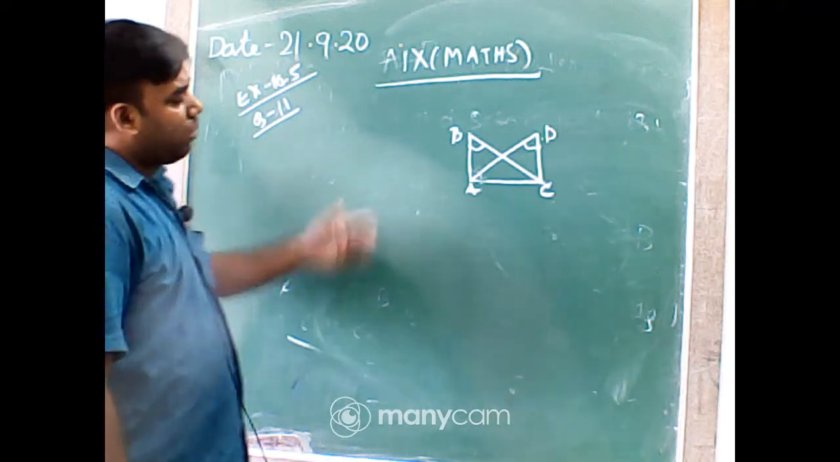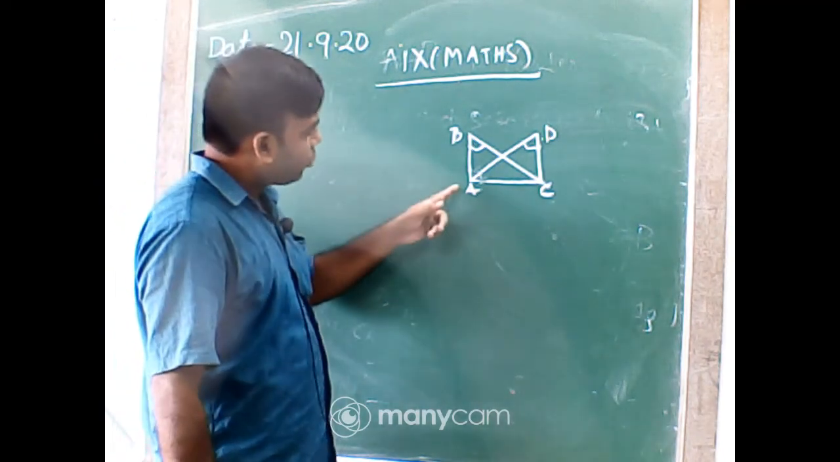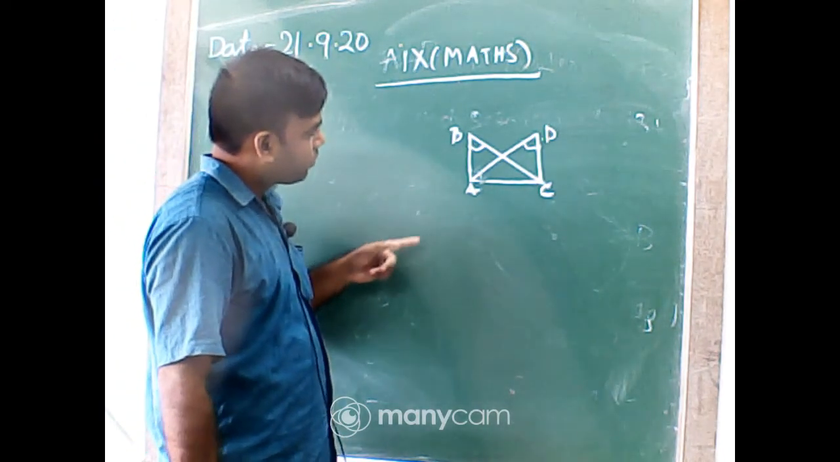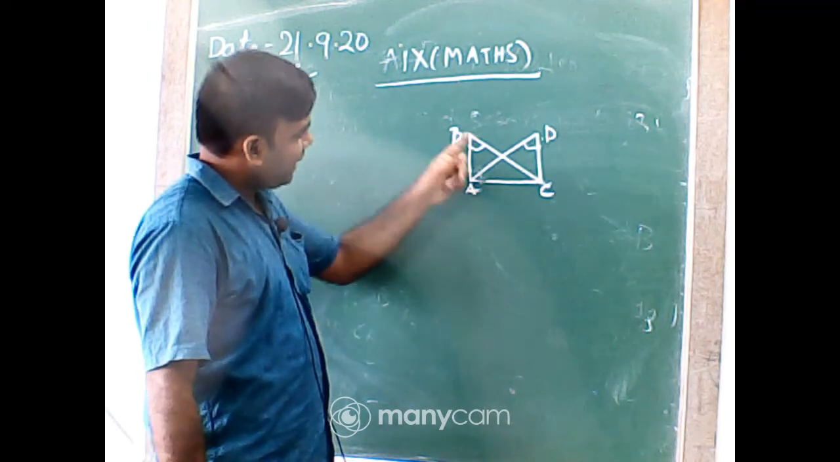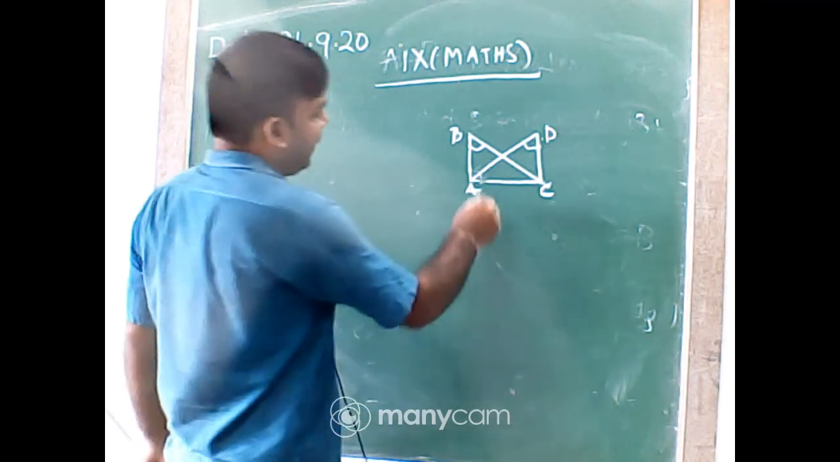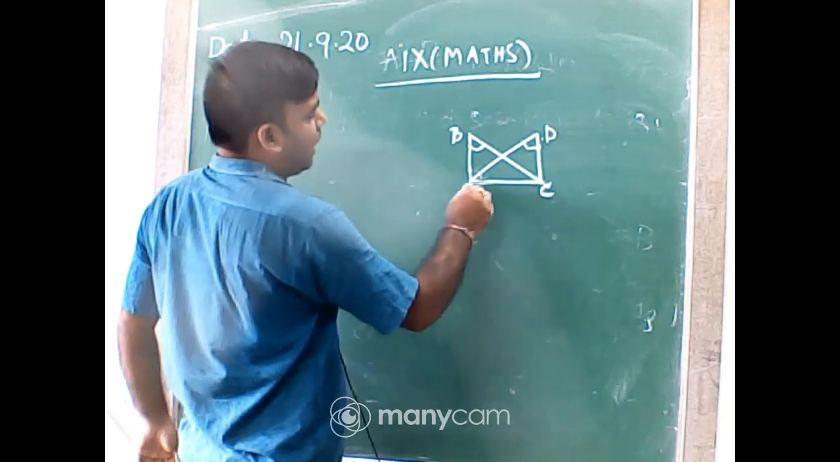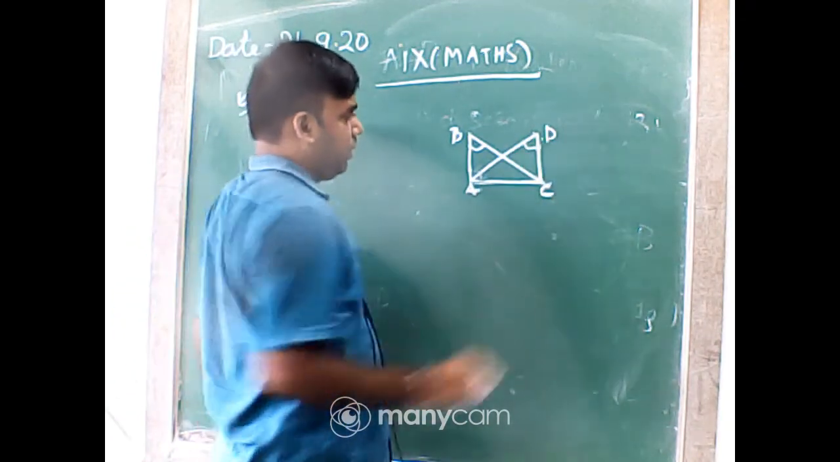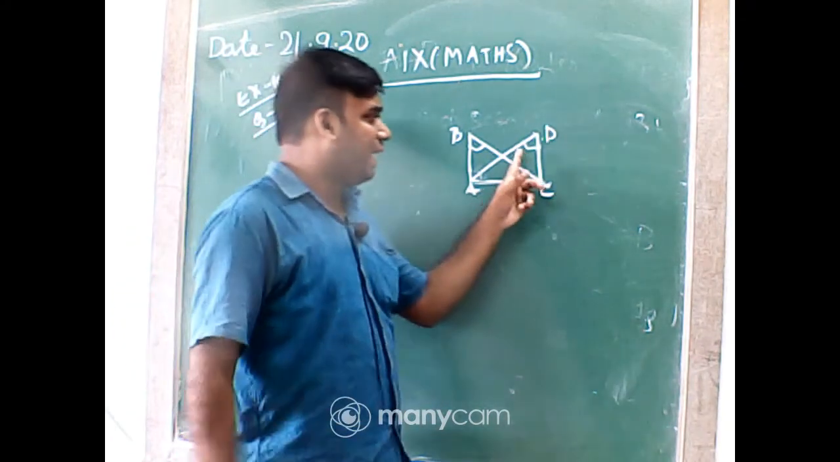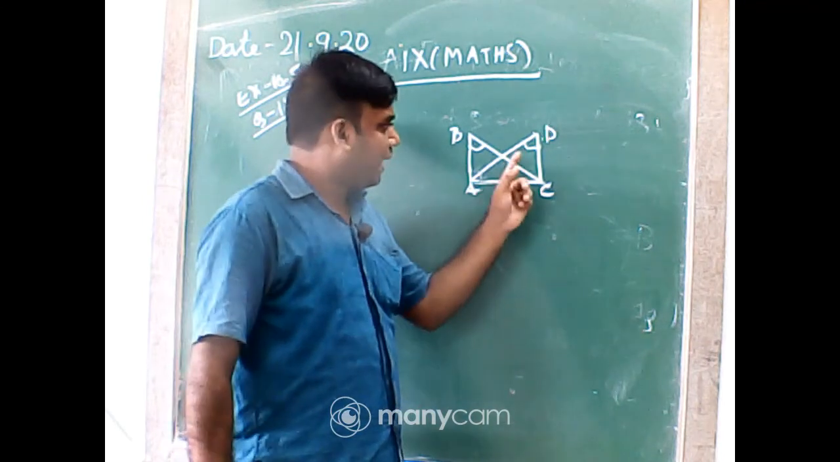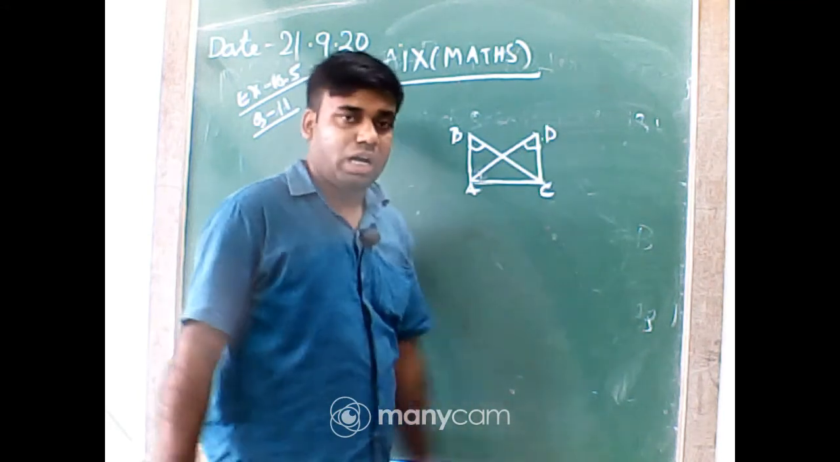Now look at the board, everyone. ABC is a right angle triangle. AC is the hypotenuse, and angle ADC is also 90 degree. So AC is the hypotenuse.